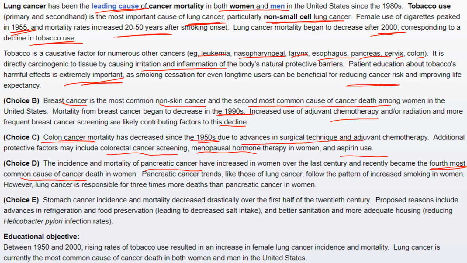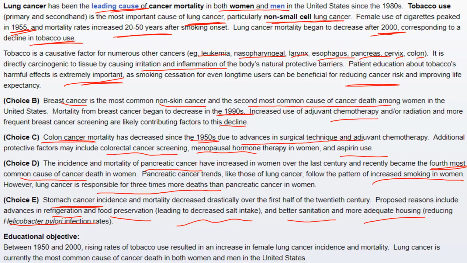Pancreatic cancer trends, like those of lung cancer, follow the pattern of increased smoking in women. However, lung cancer is responsible for 3 times more deaths than pancreatic cancer in women. The graph E shows the stomach cancer incidence and mortality decreased drastically over the first half of the 20th century. Proposed reasons include advances in refrigeration and food preservation, leading to decreased salt intake, and better sanitation and more adequate housing, reducing H. pylori infection rates.